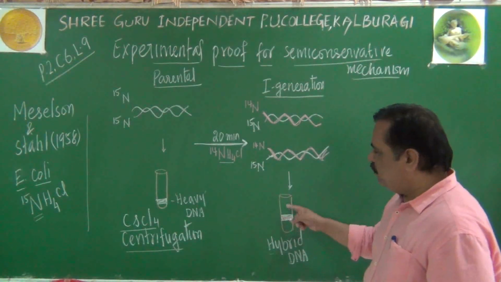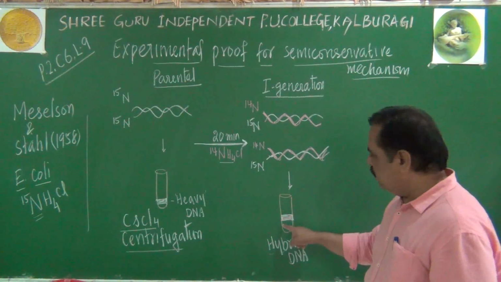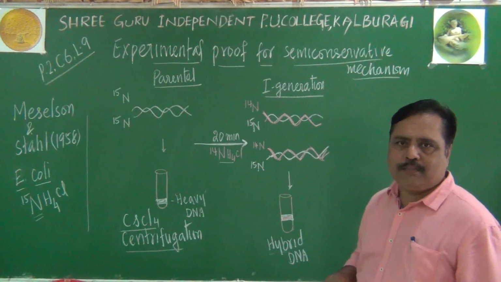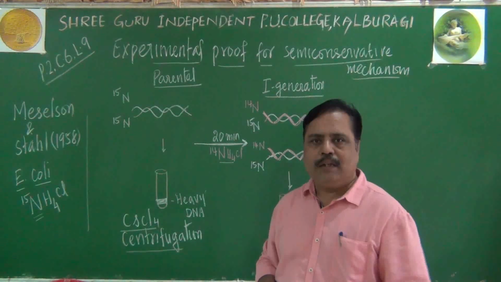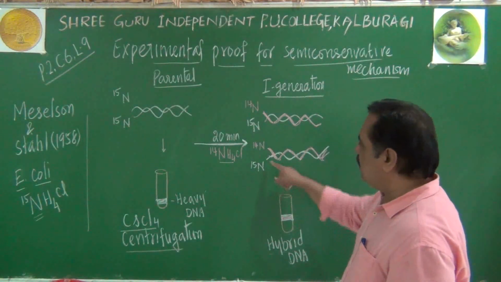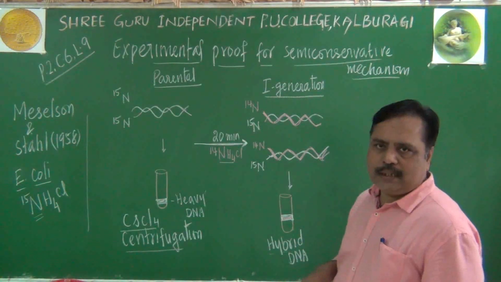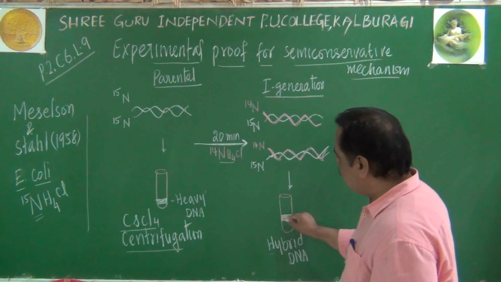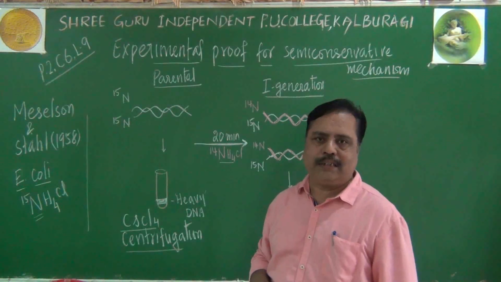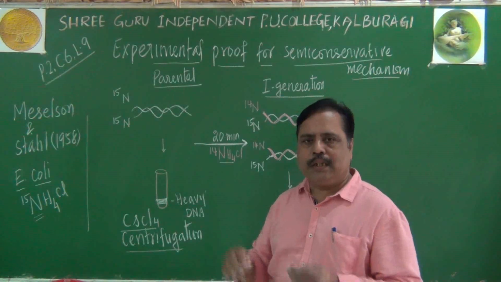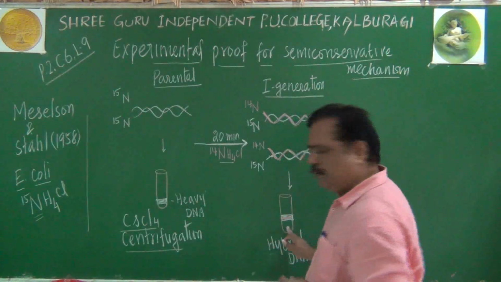Imagine if we had got one heavy N15 band here and one N14 band here, then I could have said that this is not semi-conservative. But we are not getting two bands. We are not getting two white strands, two pink strands here. We get a hybrid character. So only a hybrid band is formed in the test tube. That indicates it is a semi-conservative mechanism. Are you getting my point? If both strands were parental, I should have got one heavy band.